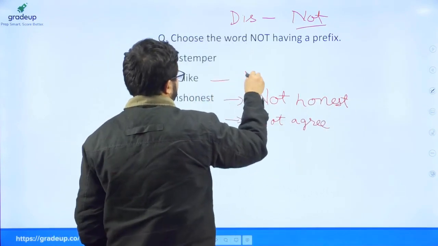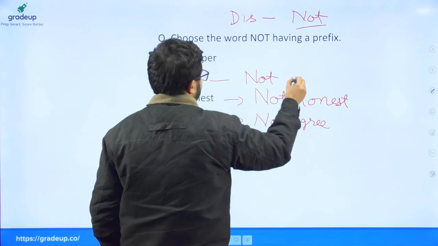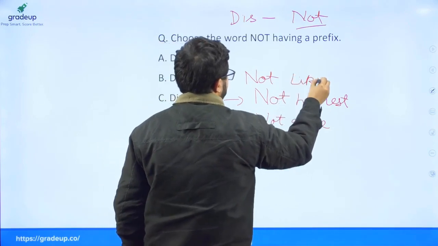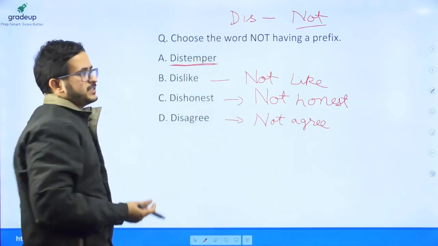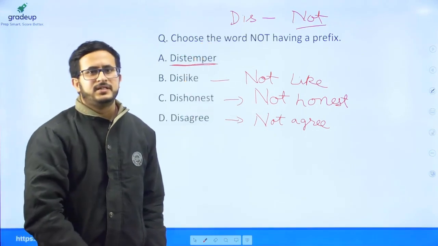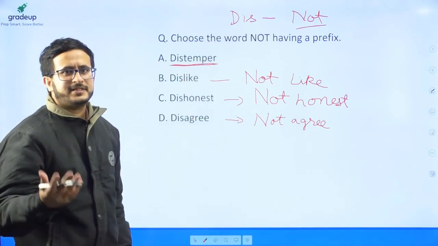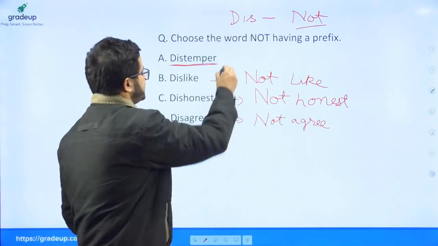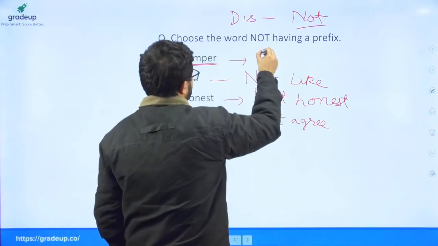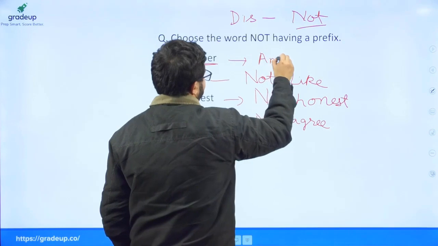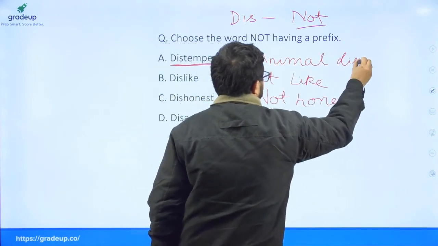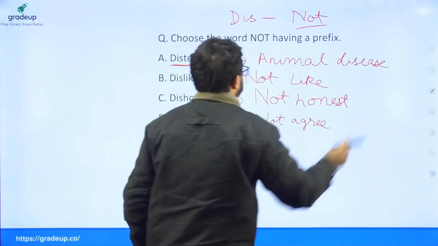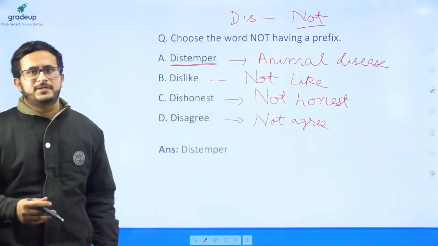Dislike means if you do not like someone, call it dislike. However, in this word distemper, dis is not a prefix. Distemper itself is a word which is a type of animal disease. So the answer to this question was distemper.